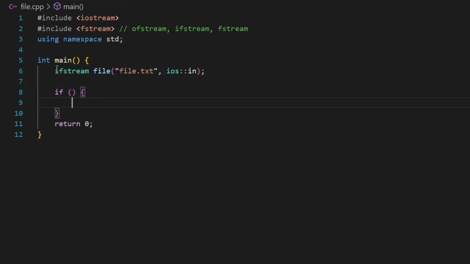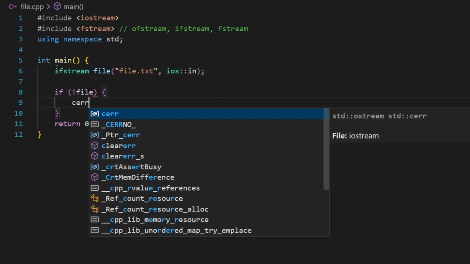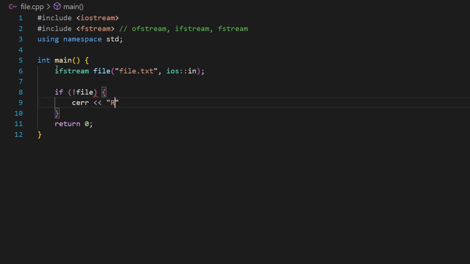Now again, let's go ahead and put the if statement to make sure that we check if this file was not successfully created, and we want to make sure that we exit from our program if this file was not successfully created or opened. After this, I want to go ahead and read from a file. But let's go ahead and discover a few ways to actually read from a file.